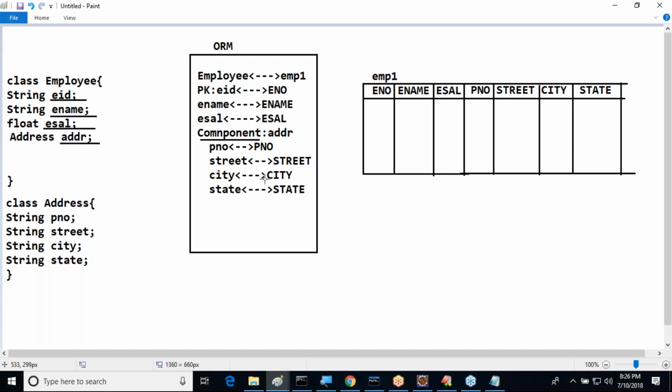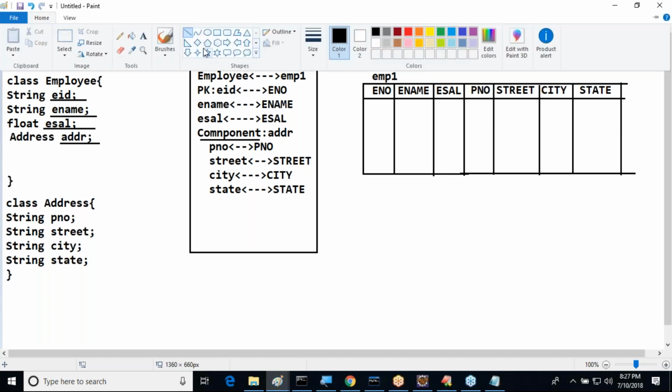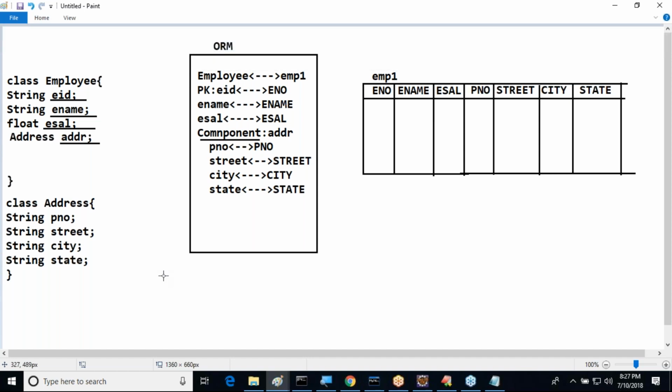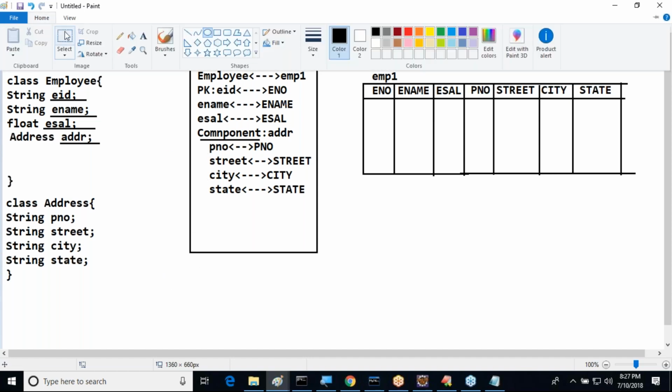Of course, it is representing another class in our Java side where a number of properties are available. Their mapping is also required here. But one property of a class is representing multiple columns here. That is called a component property. By declaring a component property like this, we are able to get a solution for this granularity mismatch through Hibernate. Let's say for example, in this scenario, I created two objects here. Try to recognize it.